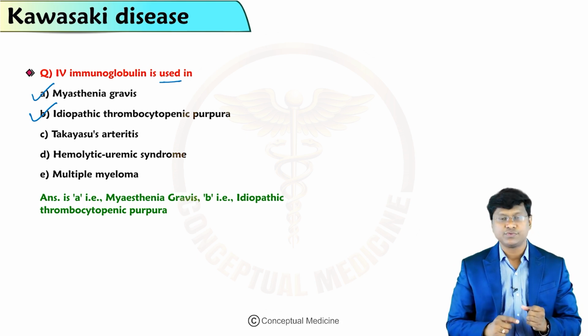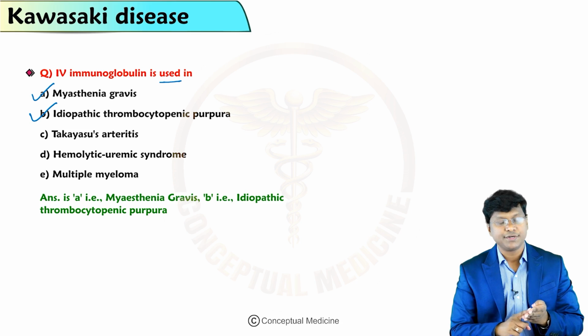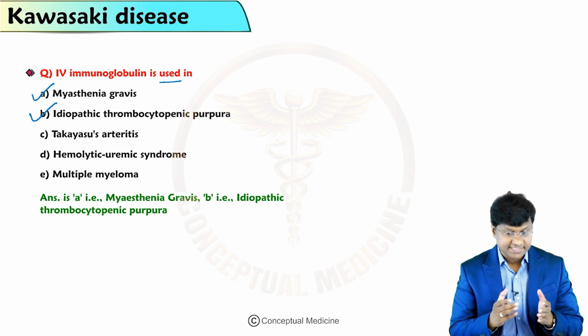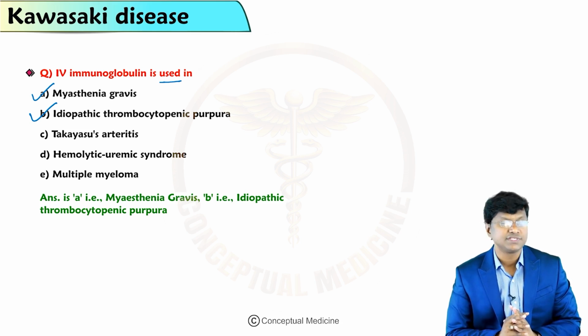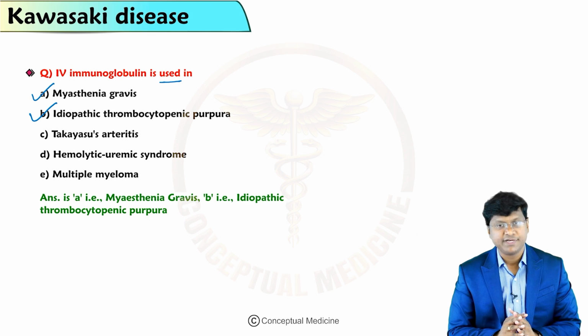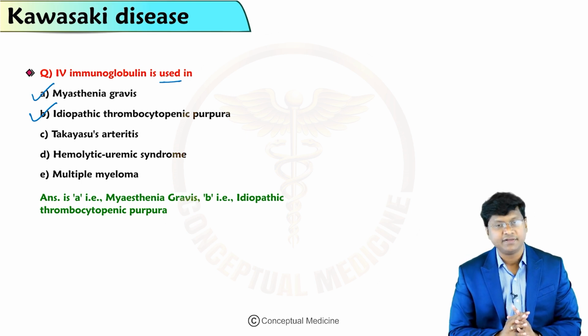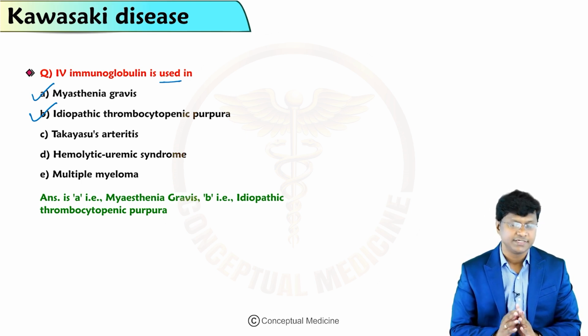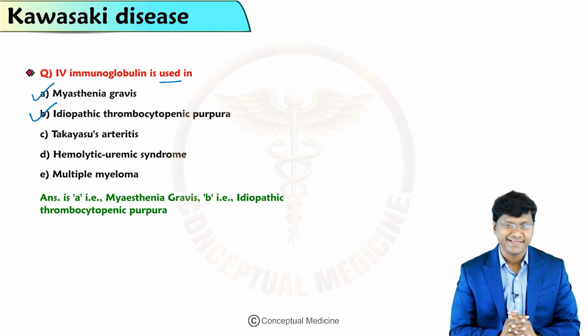In the investigations, there will be leukocytosis, raised ESR, and elevated CRP, and two-dimensional echocardiography will help you tell whether there is any involvement of the coronary artery, or you may need to do CT angiography. The drug of choice is intravenous immunoglobulin, and you can add aspirin as well. If the individual is refractory, we give steroids or a second dose of intravenous immunoglobulin, and we have TNF alpha inhibitors as well as interleukin inhibitors as alternative drugs. So this completes the discussion of this very important topic, Kawasaki disease. Thank you very much.